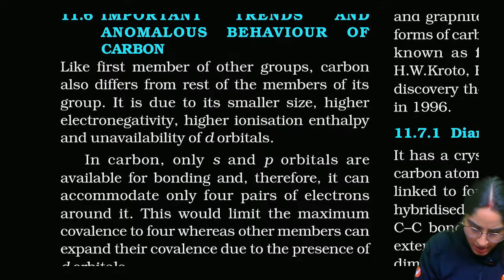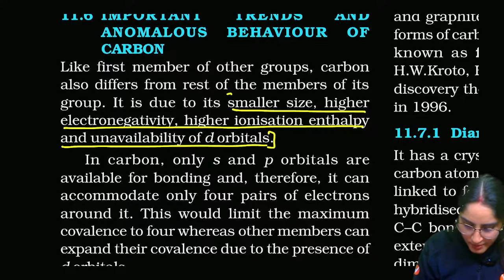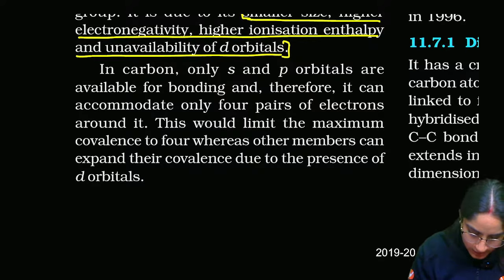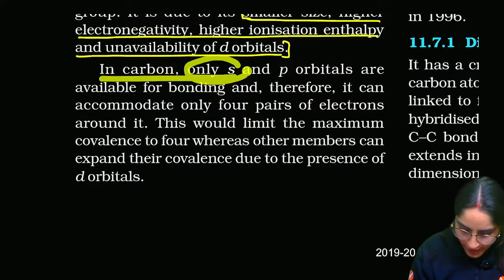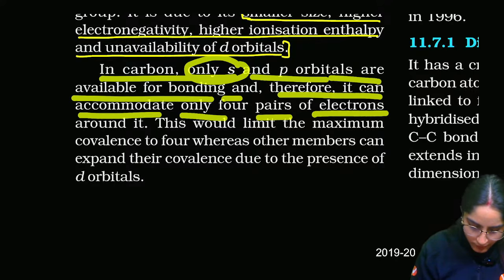Instead of this now, I'll not highlight this with a highlighter. It's not that important. Everything is getting repeated here. Why does carbon show anomalous behavior? Because of these things. Then in carbon only s and p orbitals are available for bonding. Therefore, it can accommodate only 4 pairs of electrons.